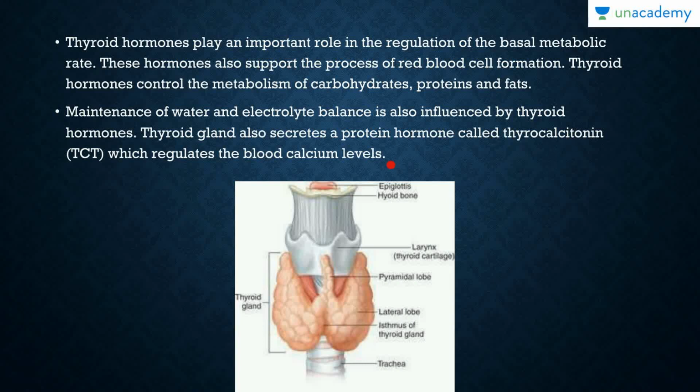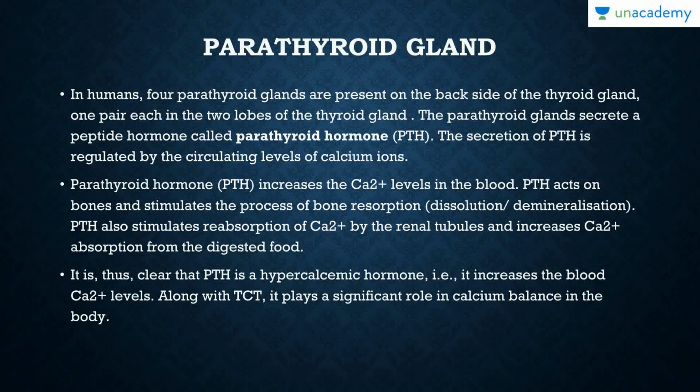Then we have the parathyroid hormone, which is also found in association with the thyroid gland. In humans, the 4 parathyroid glands are present at the back side of the thyroid gland, one pair in each of the 2 lobes. We'll see how they're present diagrammatically. The parathyroid glands secrete a peptide hormone known as the parathyroid hormone, represented by PTH. The secretion of PTH is regulated by the circulating levels of calcium ions.